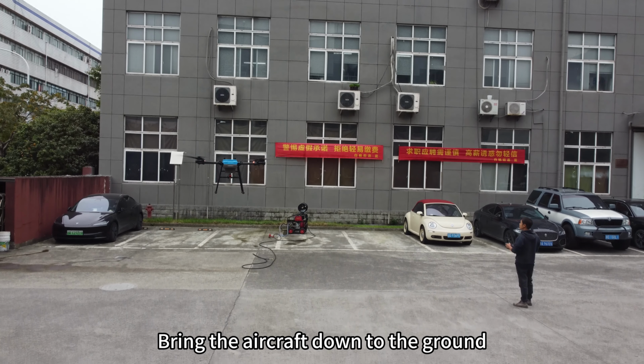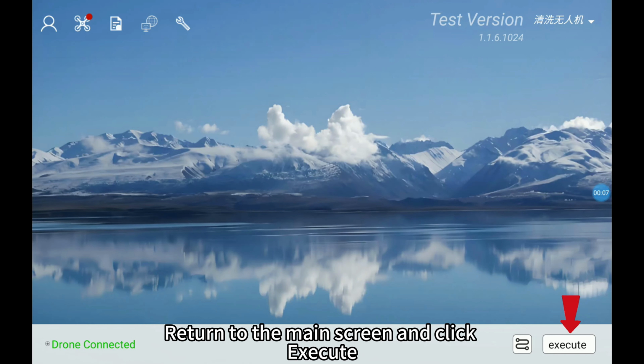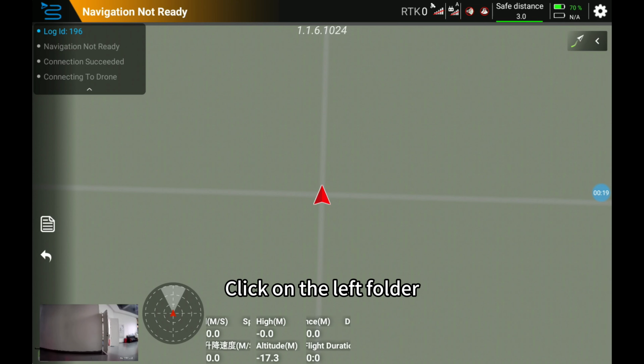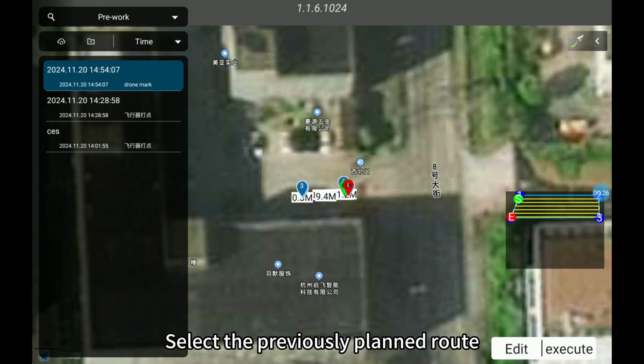Bring the aircraft down to the ground, return to the main screen, and click Execute. Click Start. Click on the left folder. Select the previously planned route.